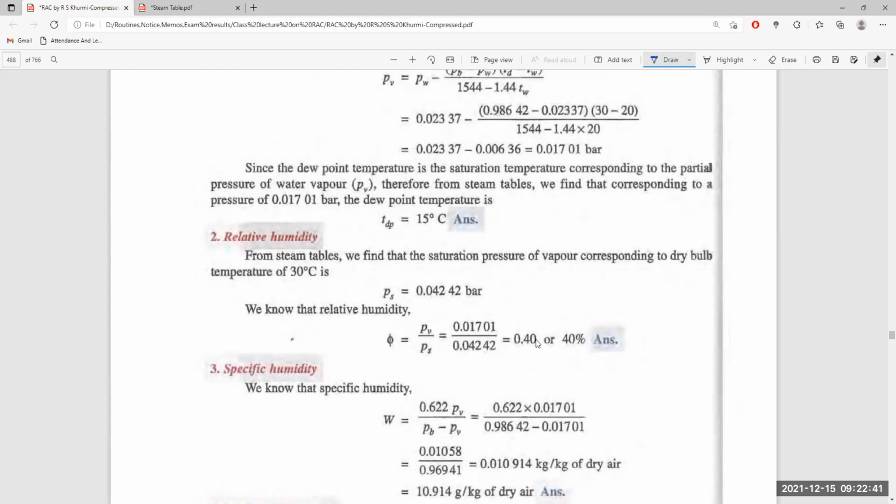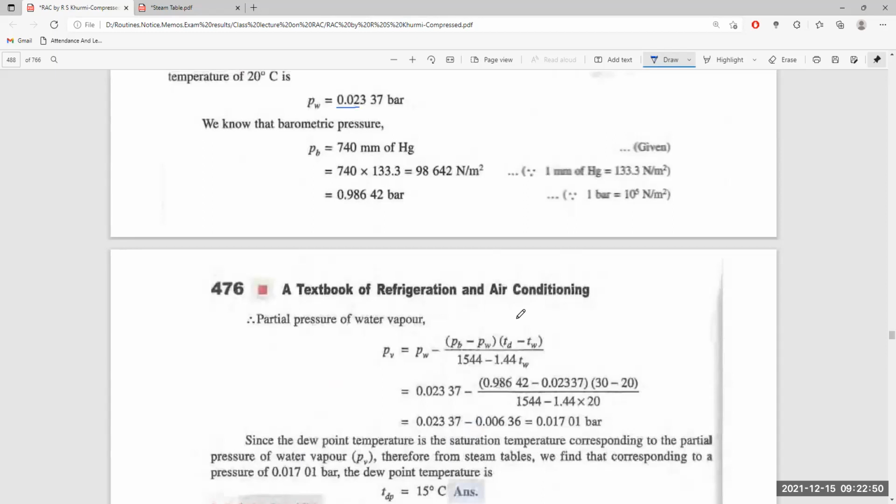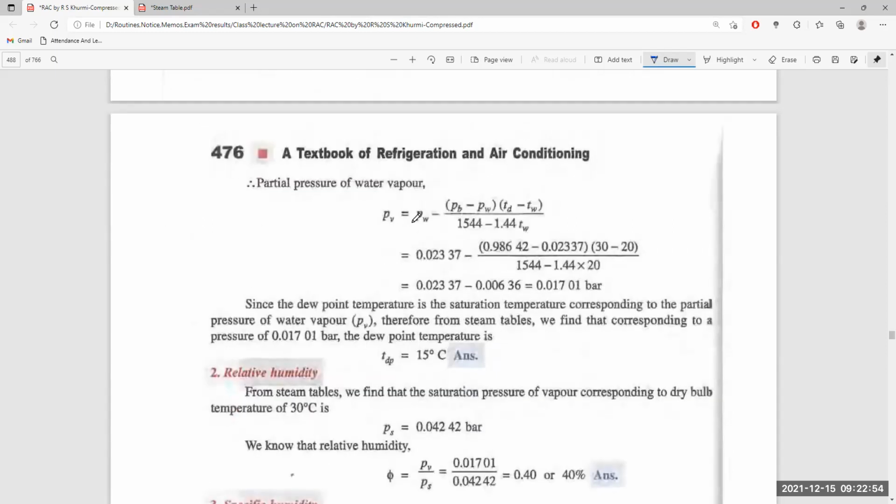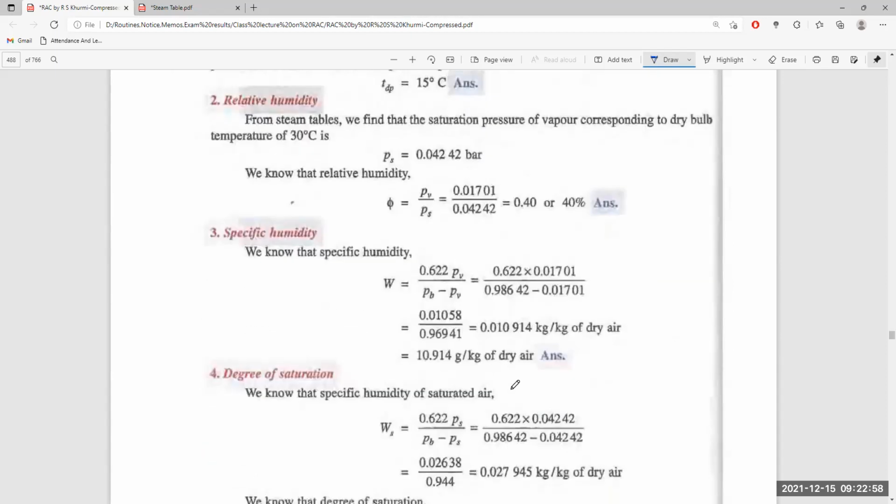It is the actual mass of water vapor in the given volume to the mass of water vapor in the same volume if it's saturated air. This is the partial pressure of water vapor and the partial pressure of the water vapor at saturated temperature.